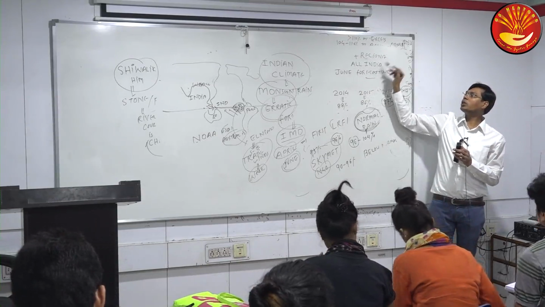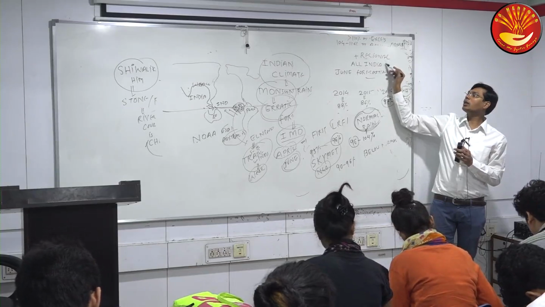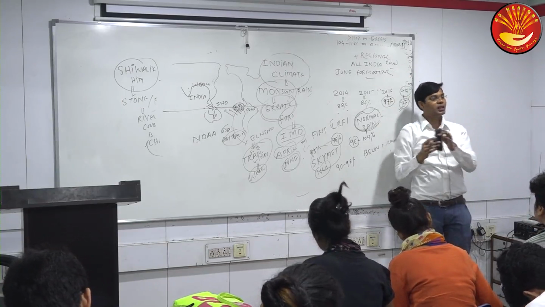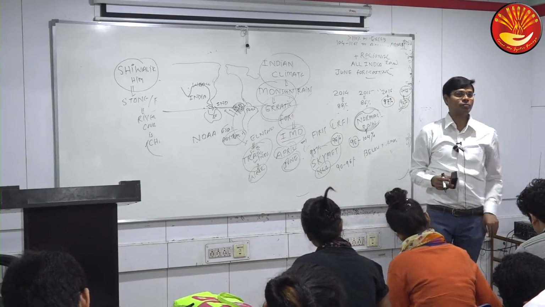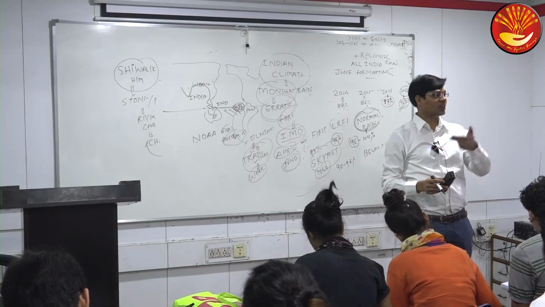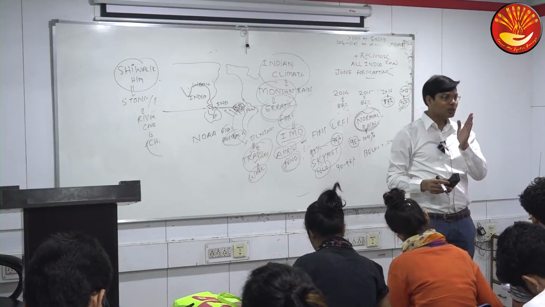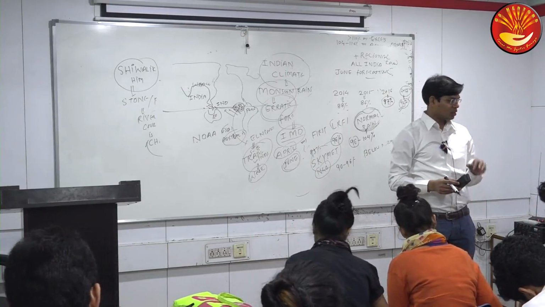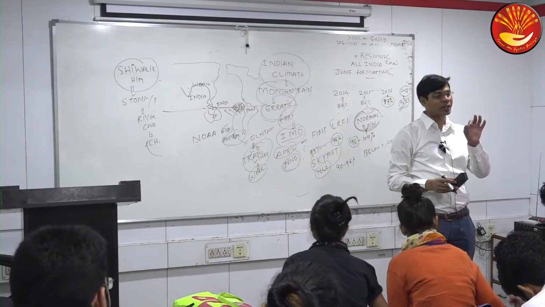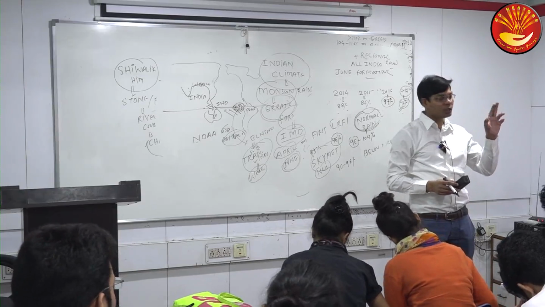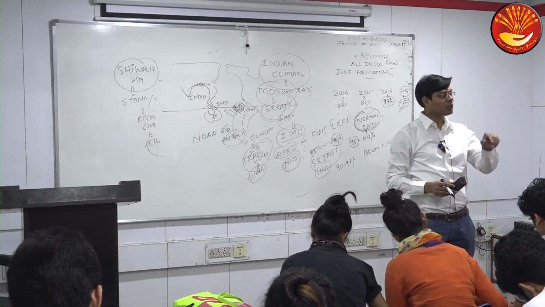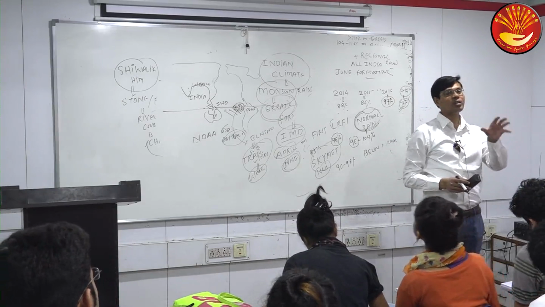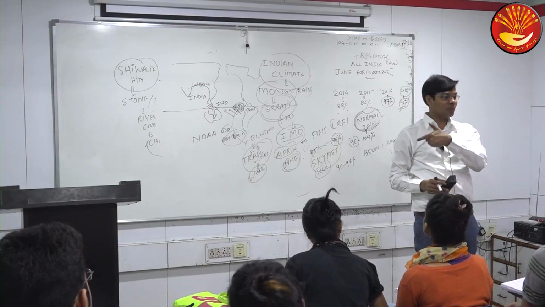So one difference is there in the June forecasting. Even regional rainfall is forecasted: North India, South India, East India, West India, Central India. So regional forecasting is also done, which is more significant at the regional level. Because if overall it is 100%, but in South India it is 50% and in North India it is 150%, it is not going to make sense. North India will face flood due to 150%, and South India will face drought due to 50%.